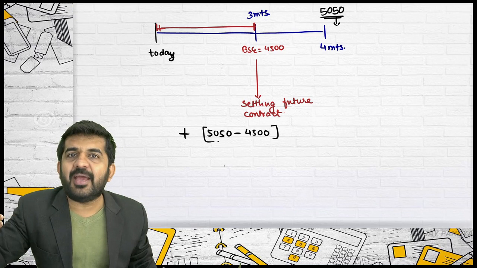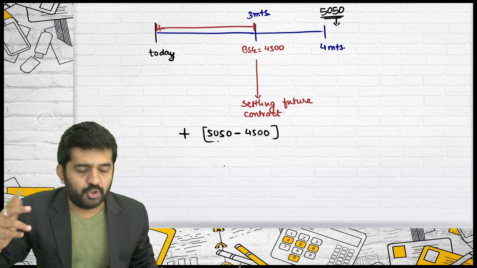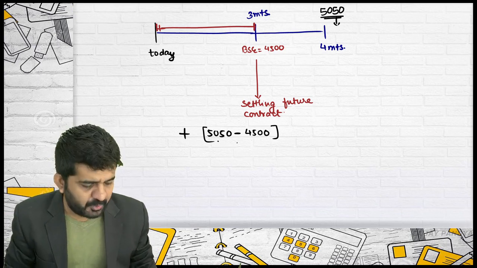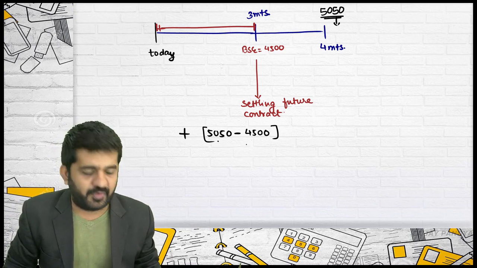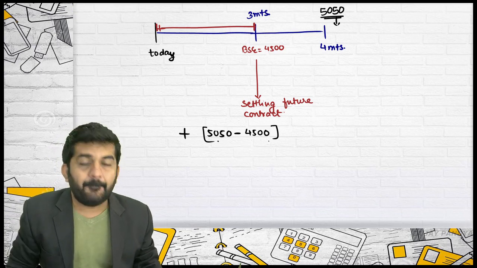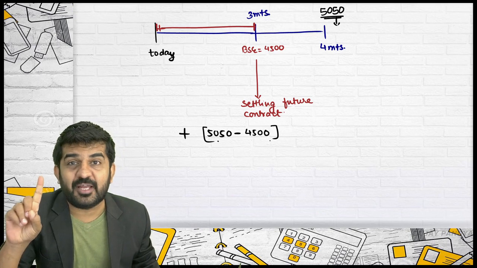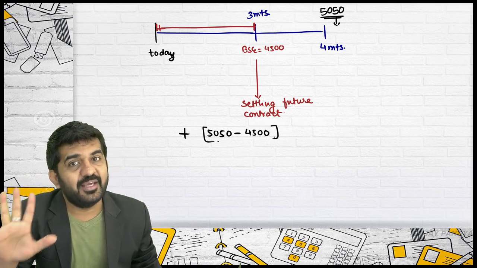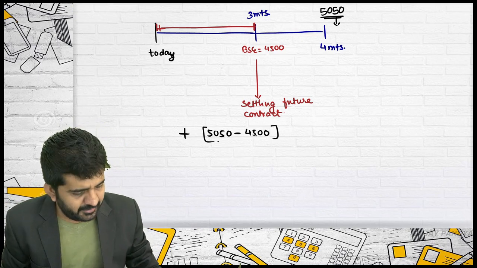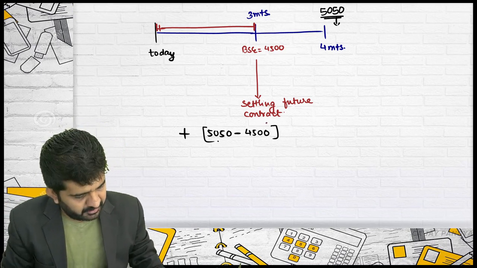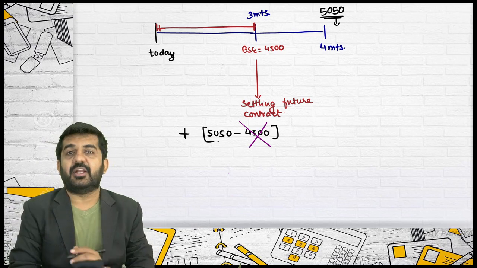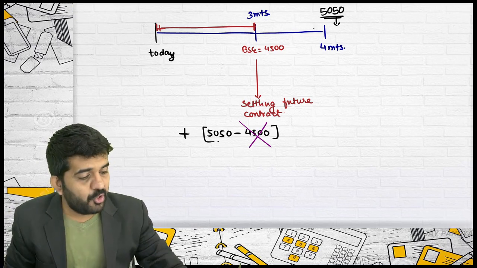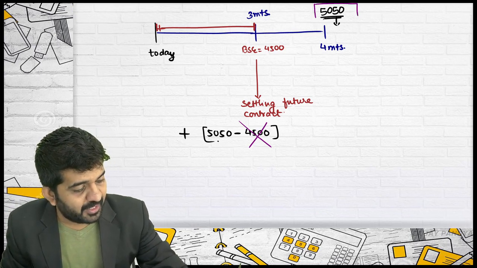You are already bearish, the market is bearish, you will be gaining. So I have written positive. What is the difference? 5050 minus 4500. This is per BSE. Understand, you are bearish in 6 lots, but this is per BSE. You are gaining. Believe me, this answer is incorrect. You cannot compare this to price.